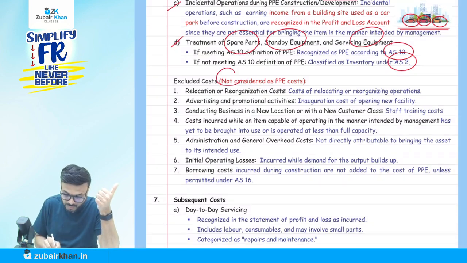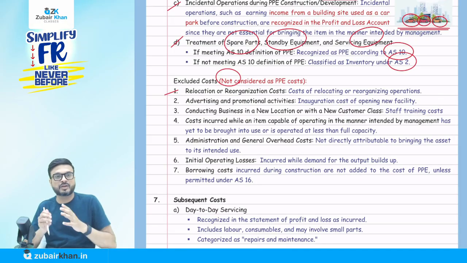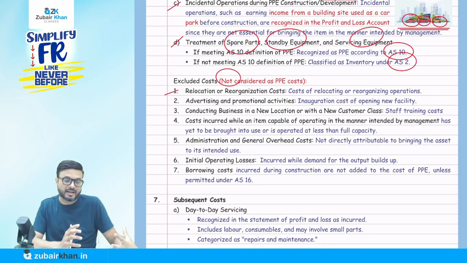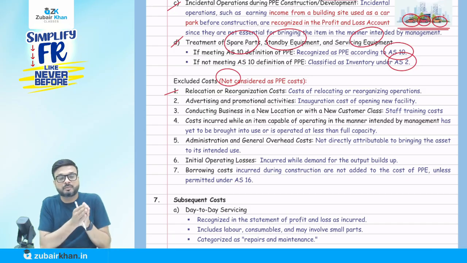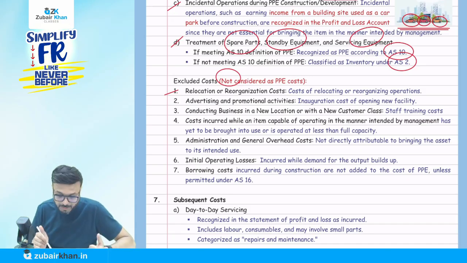First, what is not a part of the cost of the PPE. First is the relocation or reorganization cost. For example, if we are moving from Chennai to, for example, Bangalore, when we relocate the asset, whatever cost we incur for the relocation is not a part of the cost of the PPE.